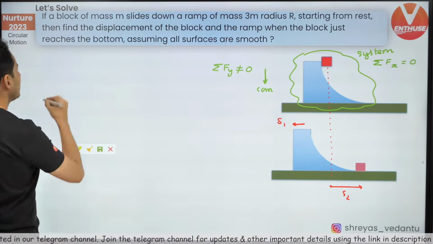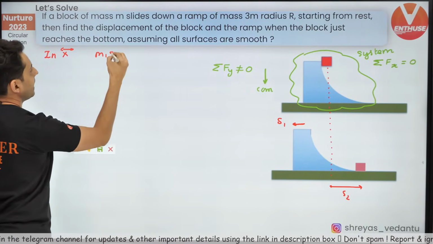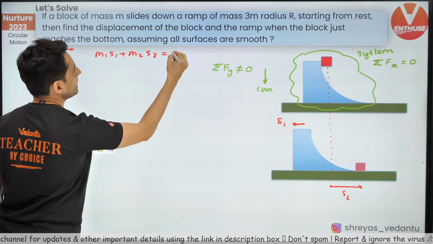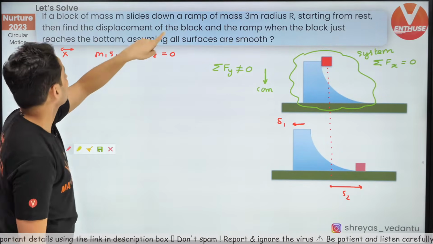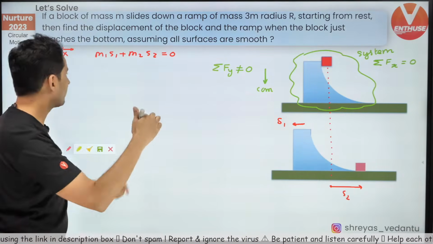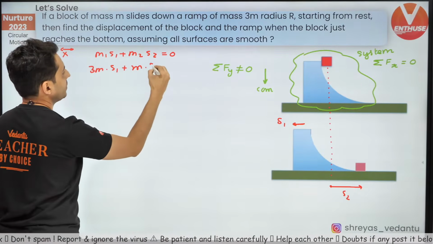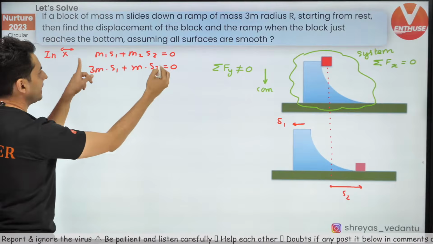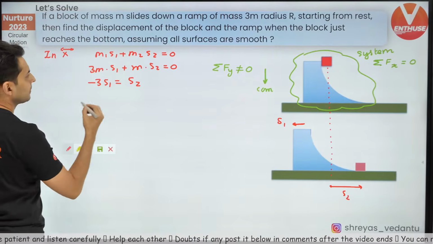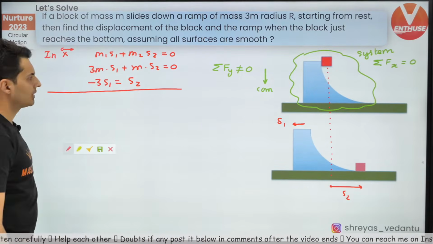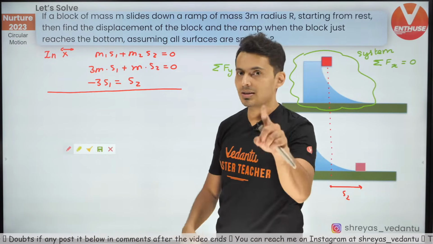Okay. Now, in x direction, m1 s1 plus m2 s2 is 0. What is m1? The block's mass or the ramp's mass? It's the ramp's mass. So what is the ramp's mass? The ramp's mass is 3m. So m1 is 3m. s1 I do not know. m2 is m. s2 I do not know. Moving this around and cancelling m, you will get 3 s1 is equal to s2 in magnitude. This is one equation that I got. And makes sense. I will not be able to get both s1 and s2 just by one equation.